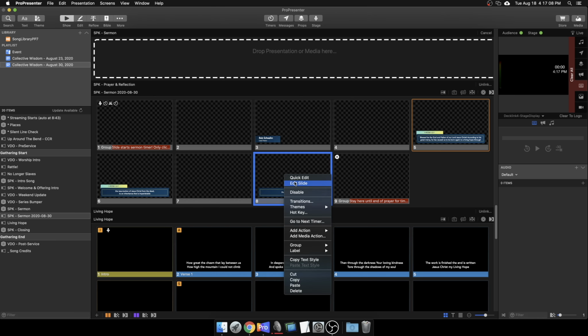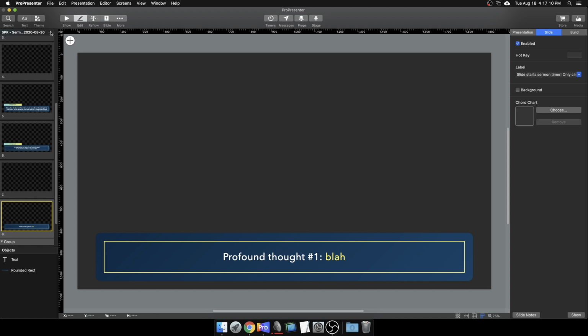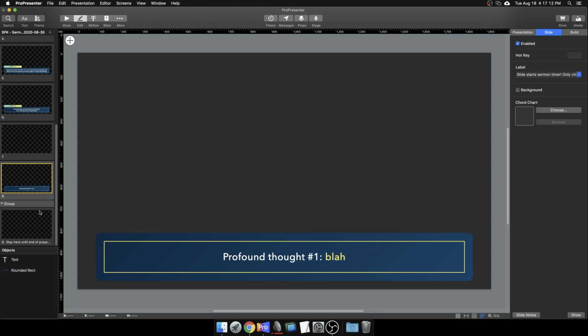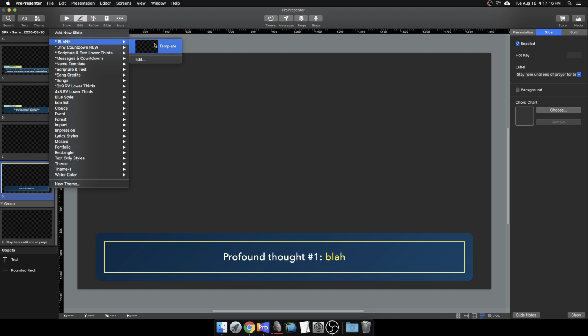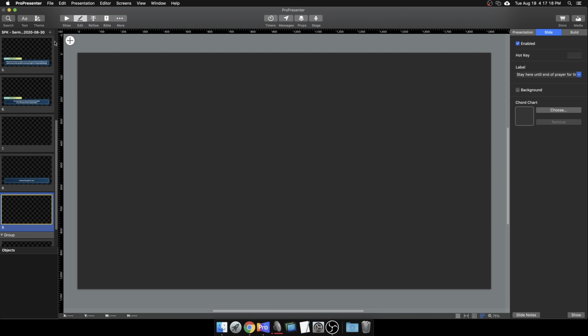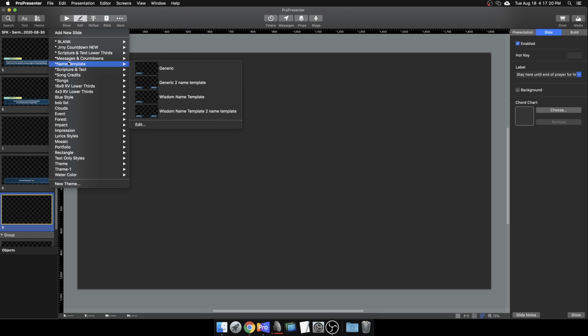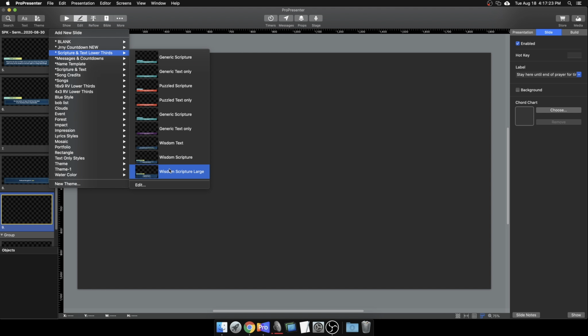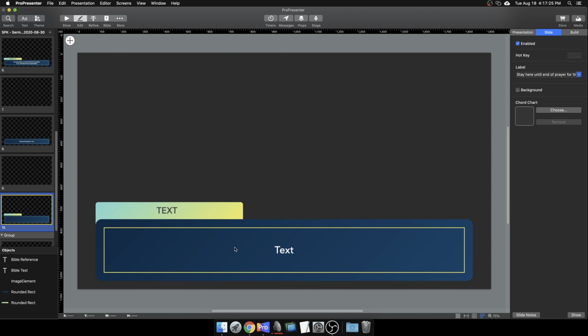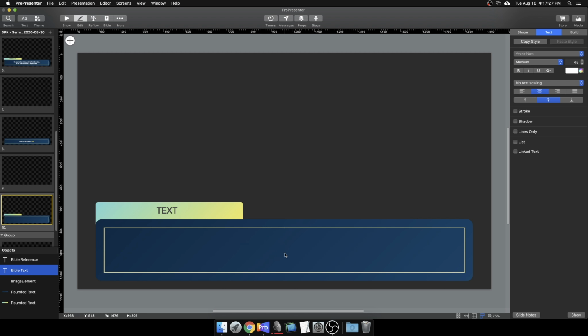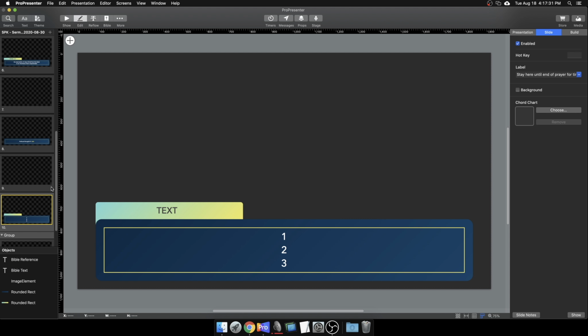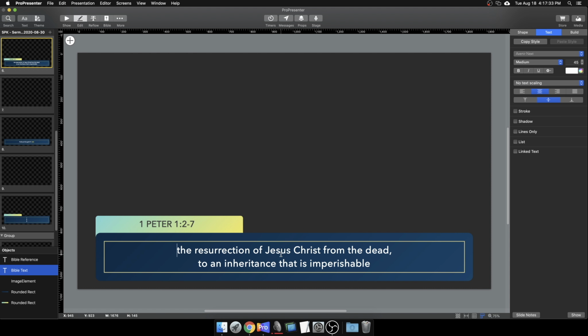So again, when you're in the edit mode, you can click the little plus slide up here. It'll put a new slide after whatever slide you have selected. So let's, again, add a blank slide, and then let's add scripture. Let's do a long one. Now long scriptures have 3 lines, so that's lines 1, 2, and 3. The short one, like I used up here, just has lines 1 and 2.